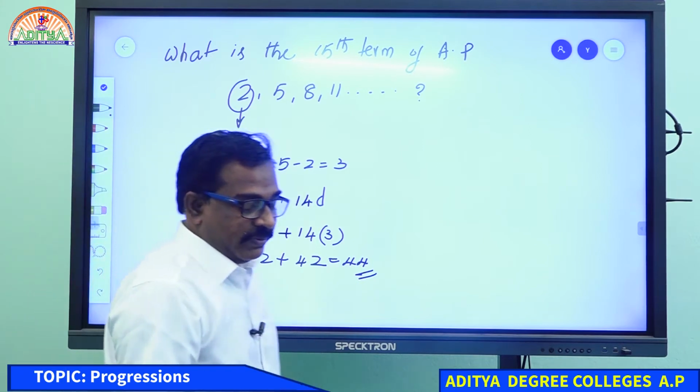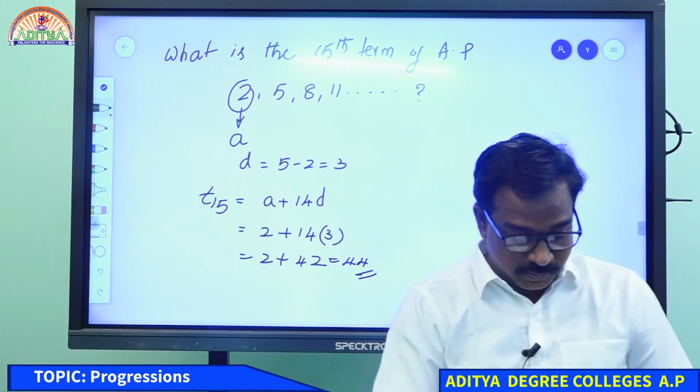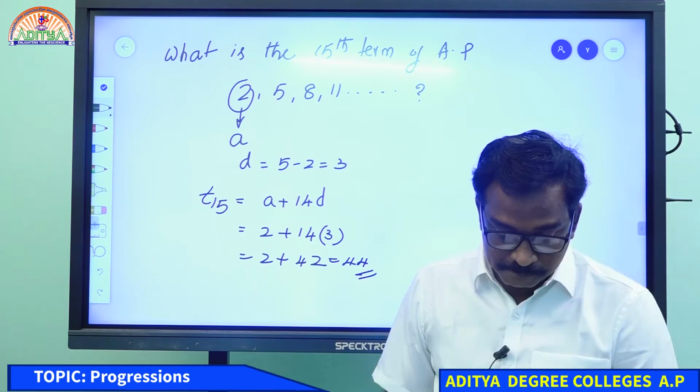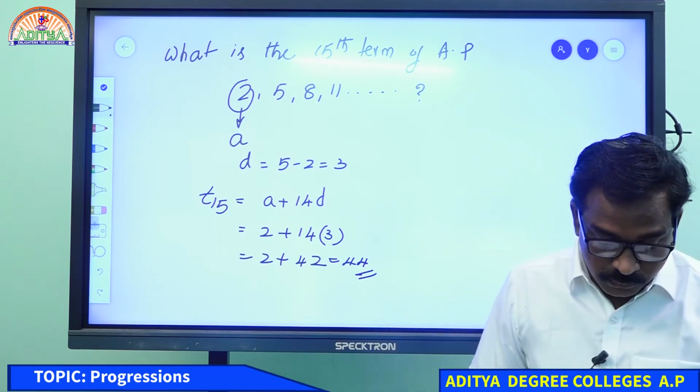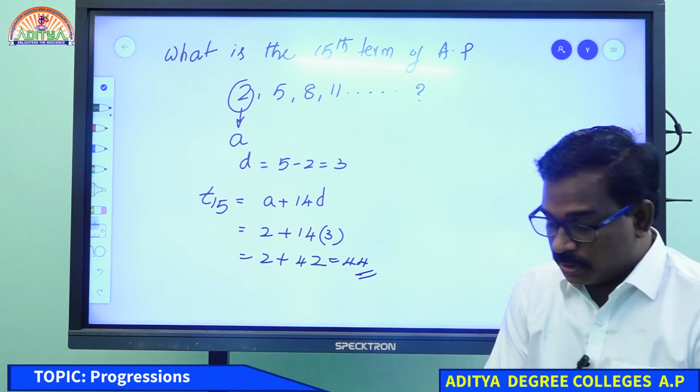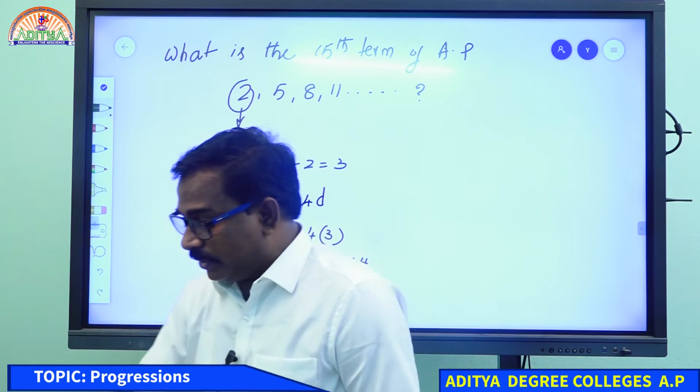We are revising every question, every model, right? One more example I will give. Everybody has written 44, very good.